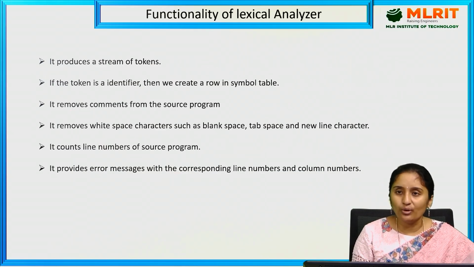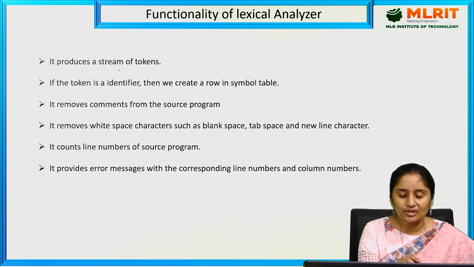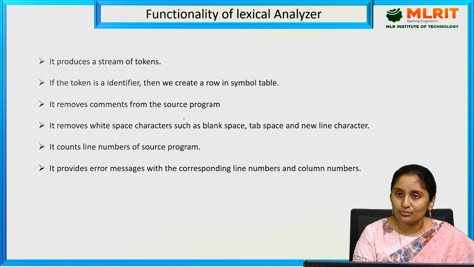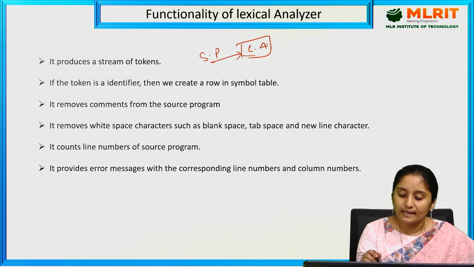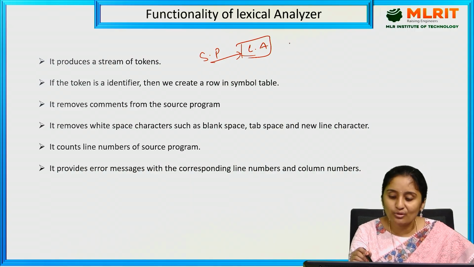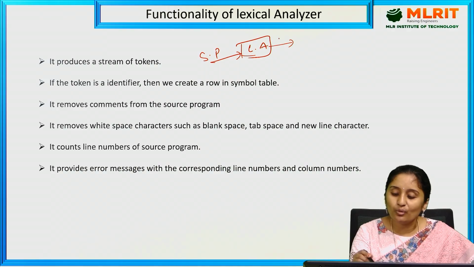So the functionality of lexical analyzer. What does the lexical analyzer do? It produces a stream of tokens, and if the token is an identifier, then we create a row in the symbol table. Just now I told you, the source program is given as an input to the lexical analyzer. The lexical analyzer checks the input character by character, and it produces a sequence of tokens, and that sequence of tokens is given as an input to the syntax analyzer.